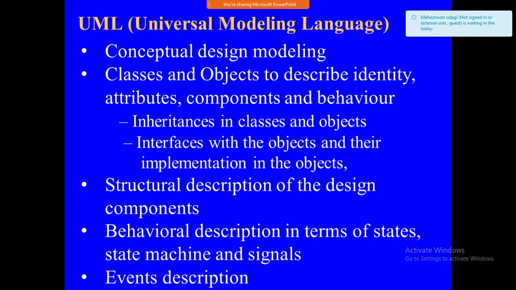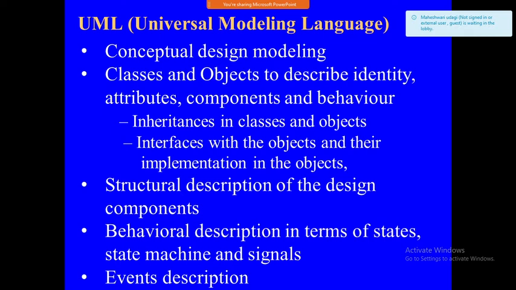Next is the Unified Modeling Language, that is UML. UML is a formalization language. It is used to model the design of abstract and functioning objects. A designer describes the following in UML: conceptual design modeling. Here, conceptual design consists of the use case diagram, object diagram, sequence diagram, state diagram, task diagram, activity diagram. See, all these things you learned in software engineering. This is only a deeper discussion of what is going to be added in the embedded system.